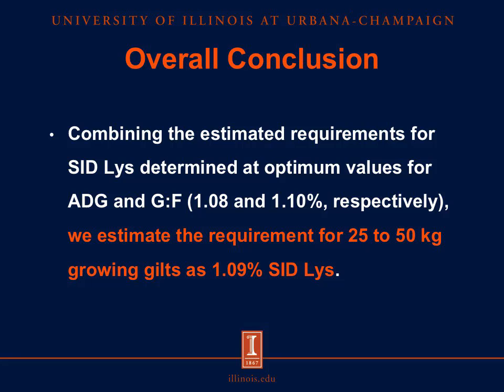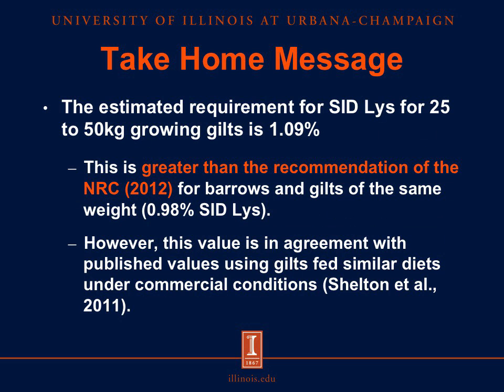What these regression analyses leave us with are two different but very similar values for optimizing average daily gain and gain-to-feed, and by combining these two values, we conclude that the optimum requirement for growth in 25 to 50 kilogram gilts is 1.09% SID lysine. As we said earlier, the take-home message is the optimum requirement for growth in 25 to 50 kilogram growing gilts is 1.09% SID lysine. However, it should be noted that this value is greater than the recommendation of the NRC for barrows and gilts of the same size, that is 25 to 50 kilogram gilts, at an estimated 0.98% SID lysine. There are probably a couple reasons for that.